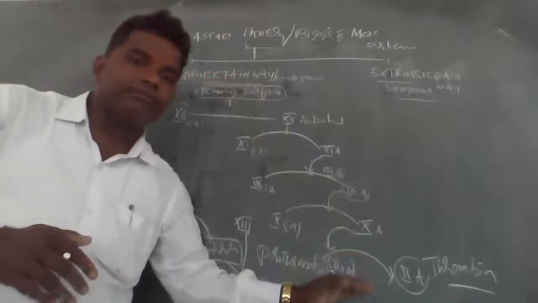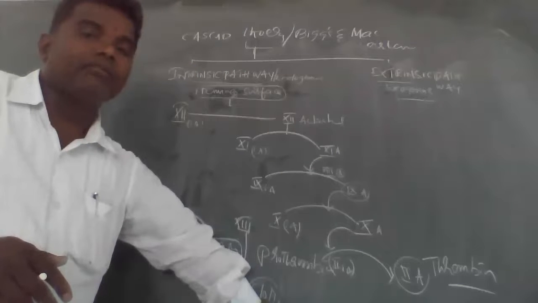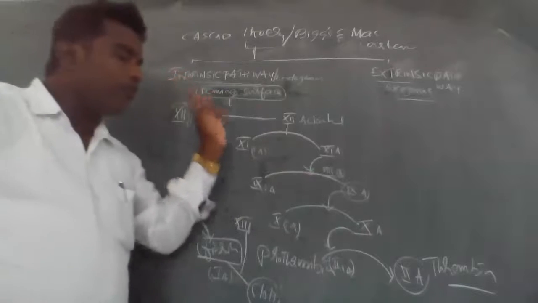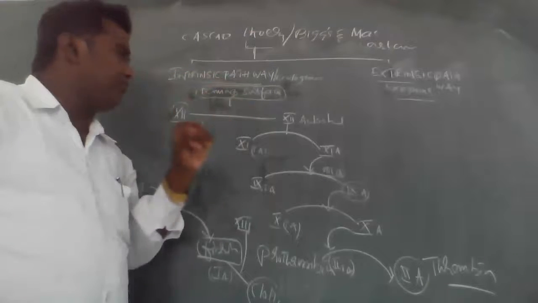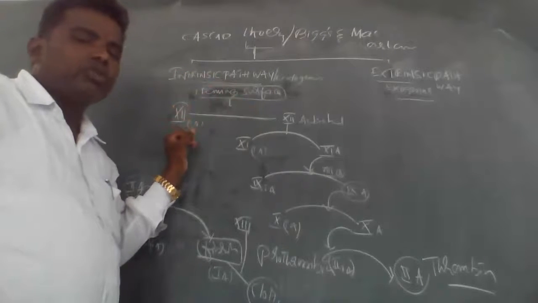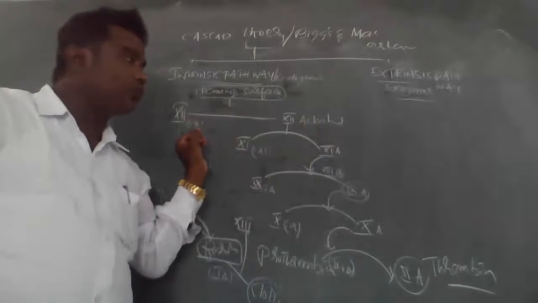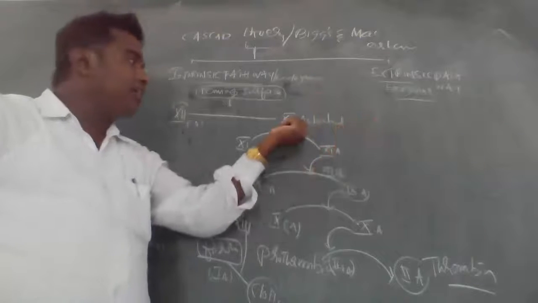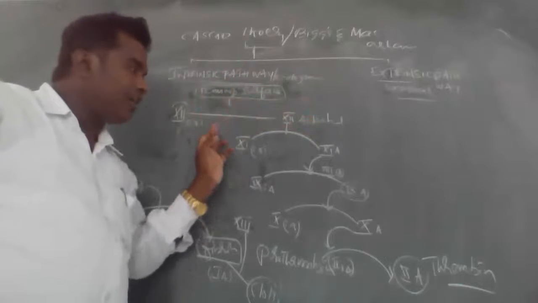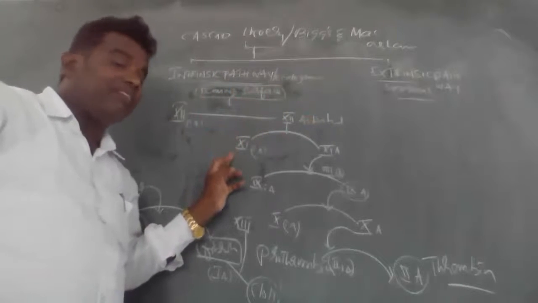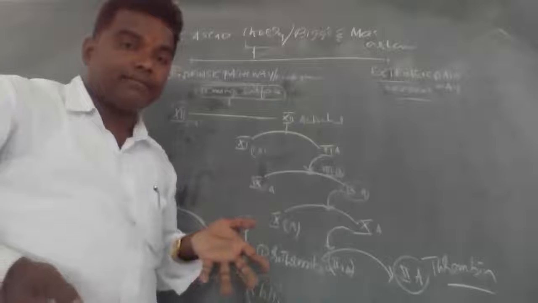So this is the intrinsic pathway. Remembering one thing, intrinsic pathway. Once again, repeat. See, if the surface is damaged, that means the inactive 12th factor is to be activated. The inactive 12th factor is called the Hageman factor. With activation of the 12th factor, it should activate the inactive 11th into 11th A. The 11th is called plasma thromboplastin antecedent. So that should be activated.